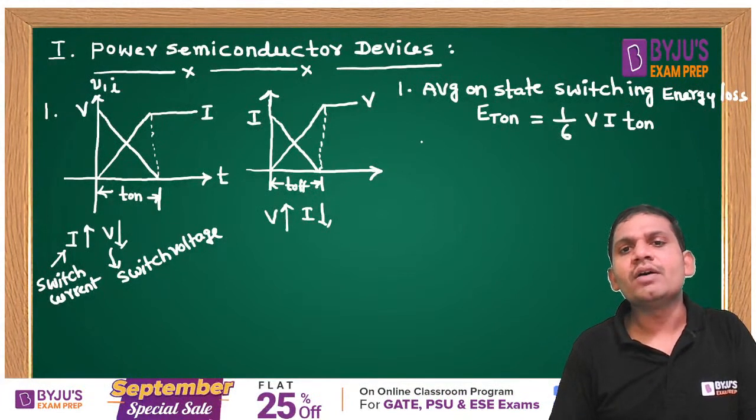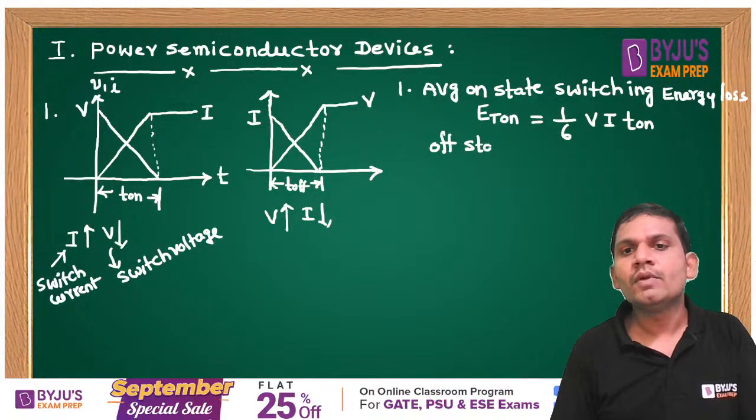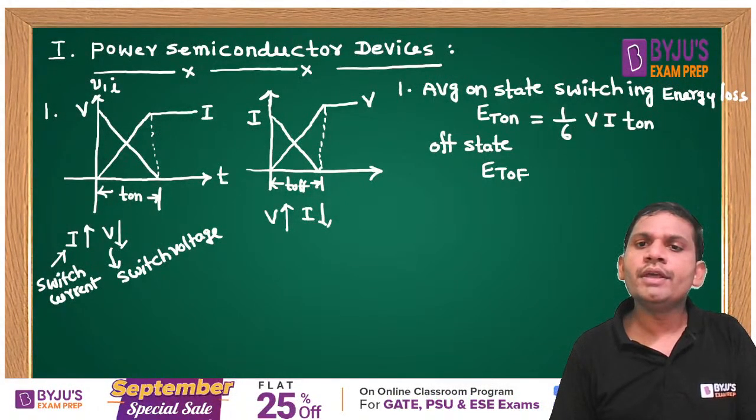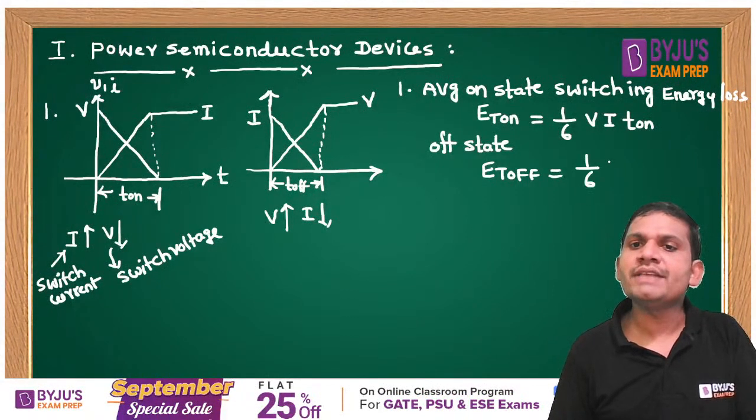If it is asked what the off state switching energy loss is, students? During the off state, the switching energy loss, E into T off, is equal to 1 by 6 VI into T off. Very important formulas.